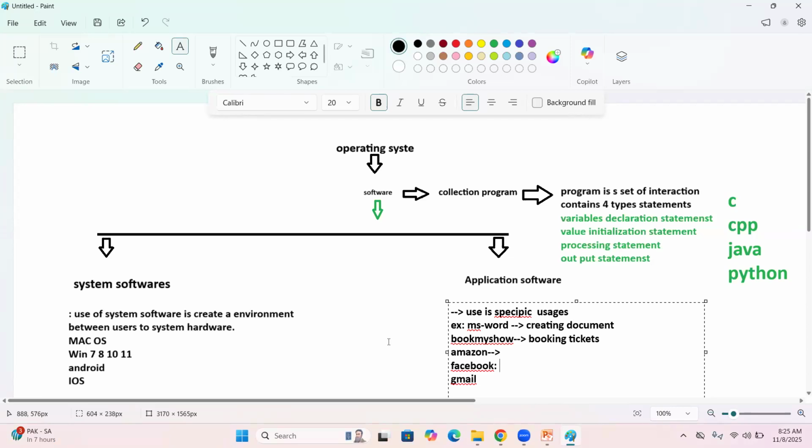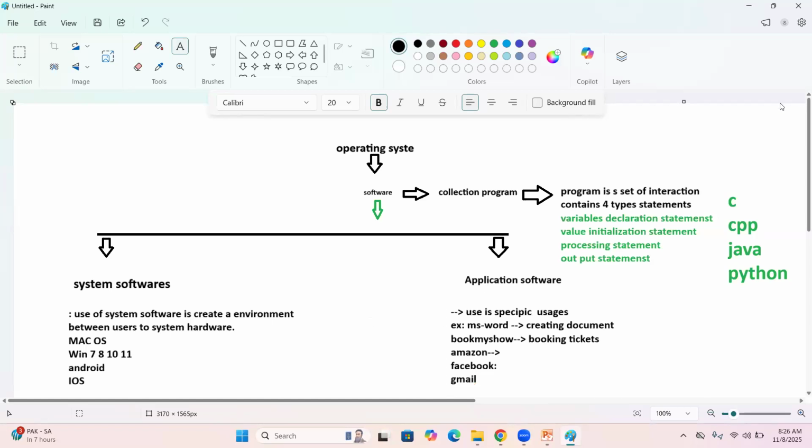No, okay, sir. By using MS Paint, we can't create any document. We can't even create a chart. This is for drawing purposes. MS Paint is designed with specific functionality, and that kind of software is nothing but an application software. So this is what software types are.